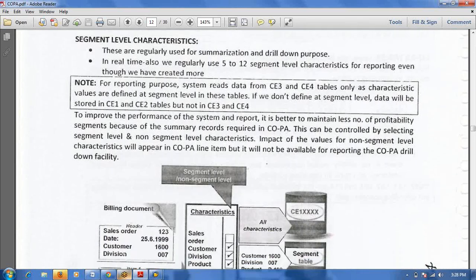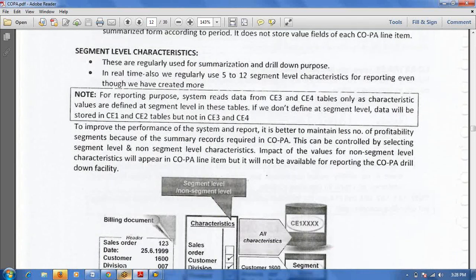For segment level characteristics, if you select a characteristic at segment level, then for those characteristics only we can see the drill down facility. If you don't select segment level characteristics, in that case you cannot get the drill down facility. Only at line item level you can see; drill down is not possible.